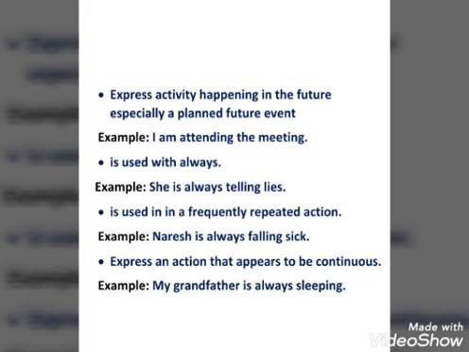Meaning to say, the meeting has not been attended yet, it will happen in the future, but still it is a planned future, and we are saying the sentence in present continuous tense. Next is used with always. Means with always we use present continuous tense. Just as, she is always telling lies. वह हमेशा झूठ बोलती है, यानी वह हमेशा झूठ बोलती रहती है. So in this sentence we have used present continuous tense.